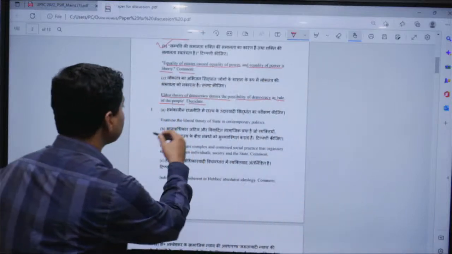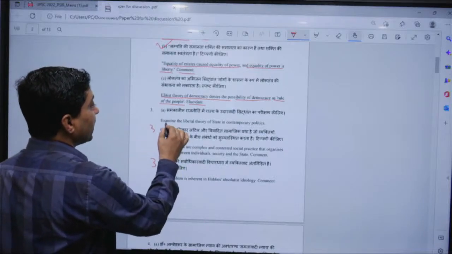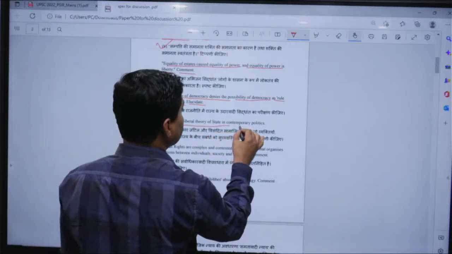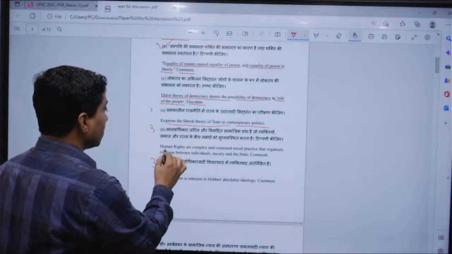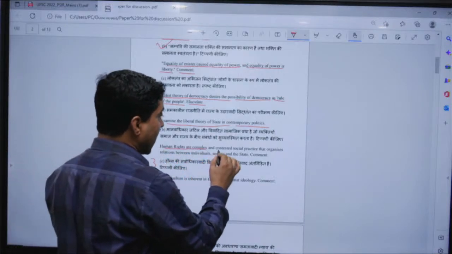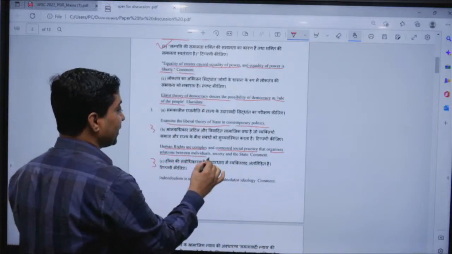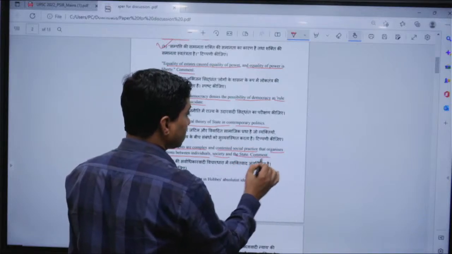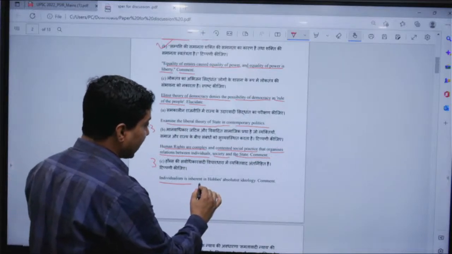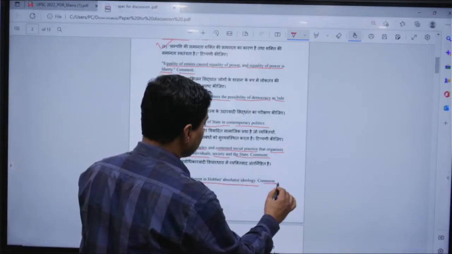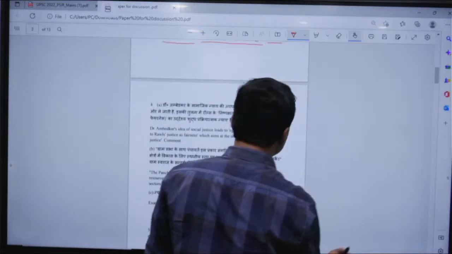Here you have 3 questions, 3A, 3B, 3C. 3A was: examine the liberal theory of state in contemporary politics. Now 3B was: human rights are a complex and contested social practice that organizes relations between individuals, society and the state. Comment. Look at the 3C question: individualism is inherent in Hobbesian absolutist ideology. Comment.